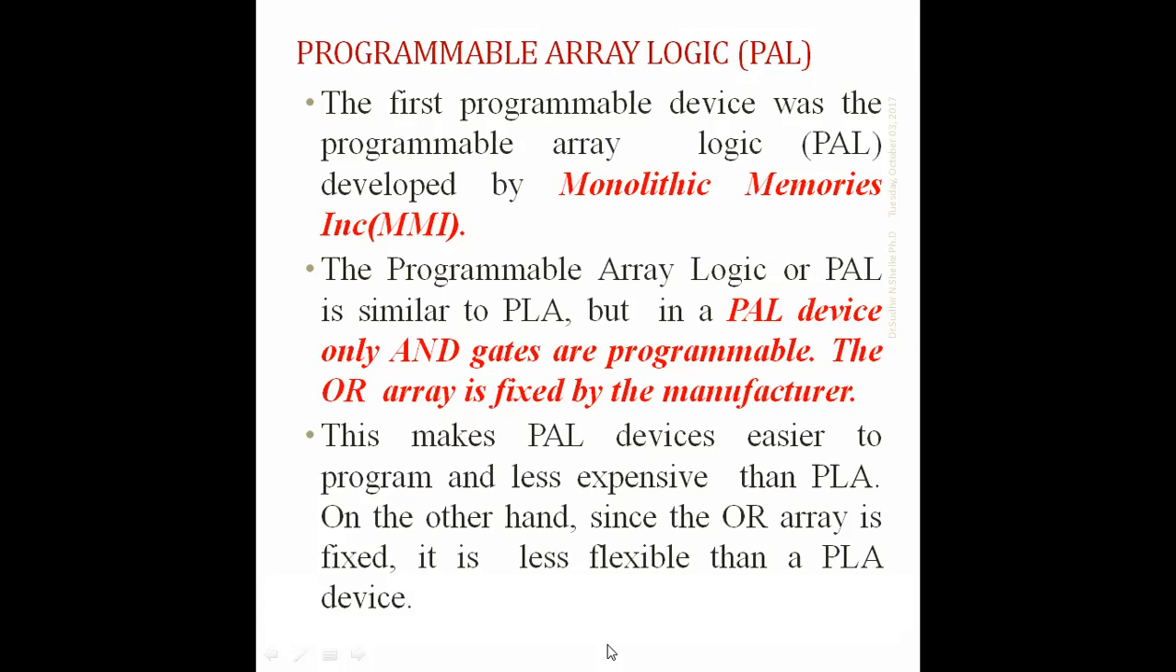The programmable array logic or the PAL is similar to the PLA, but in the PAL device only AND gates are programmable. The difference is, in PLA both are programmable. It is the AND array as well as the OR gate that are programmable. But in the PAL, only AND gates are programmable. OR gates are fixed. Here AND gates are programmable and the OR gate is fixed by the manufacturer itself.